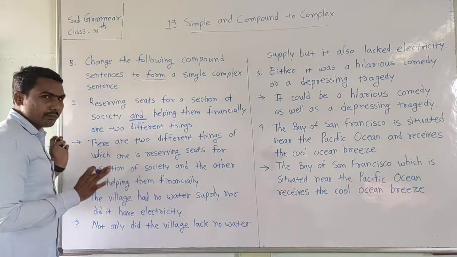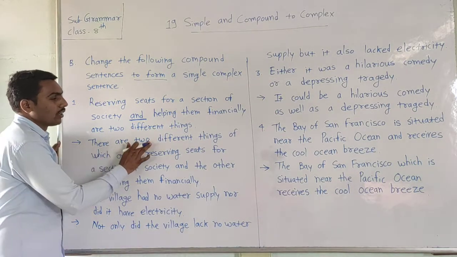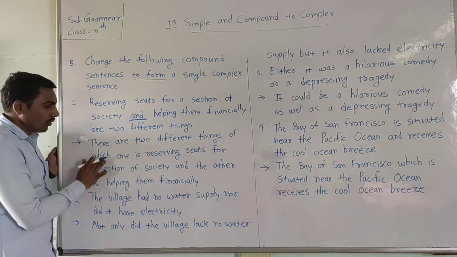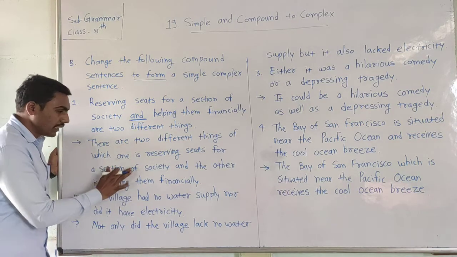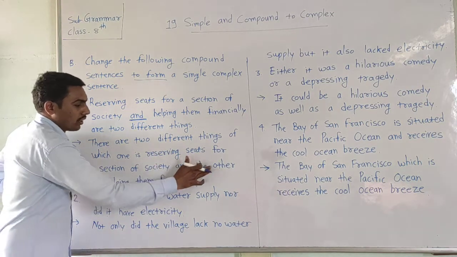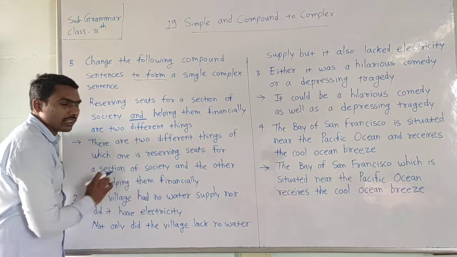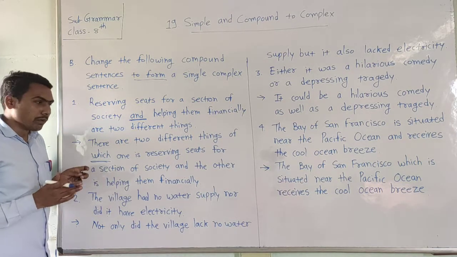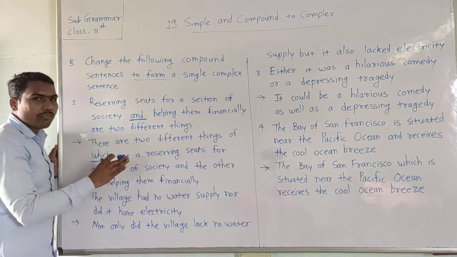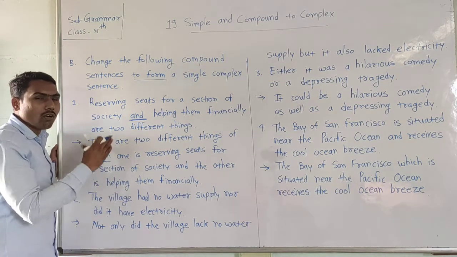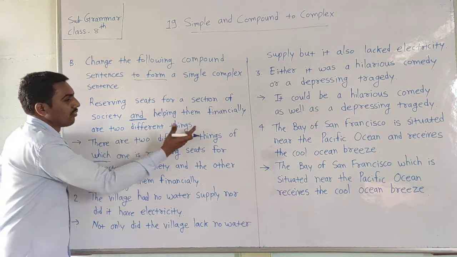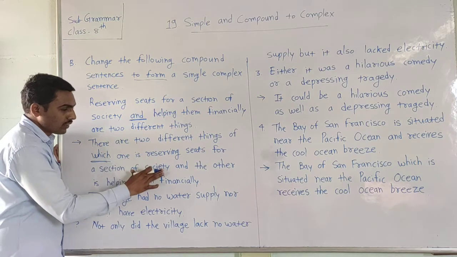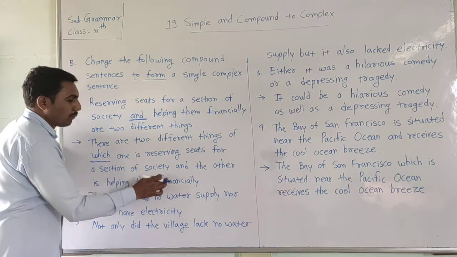According to the sentence meaning, we can take the sentence: There are two different things, of which one is reserving seats for a section of society and the other is helping them financially.